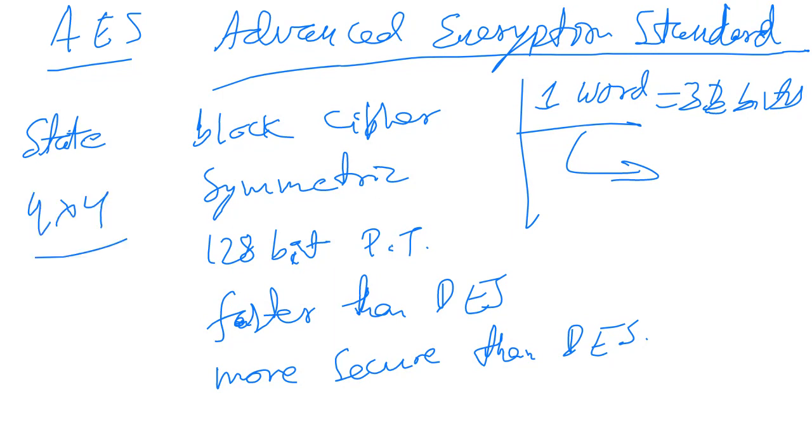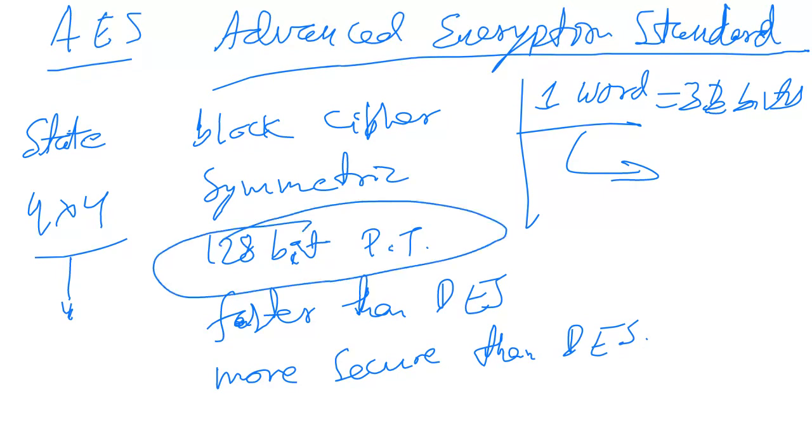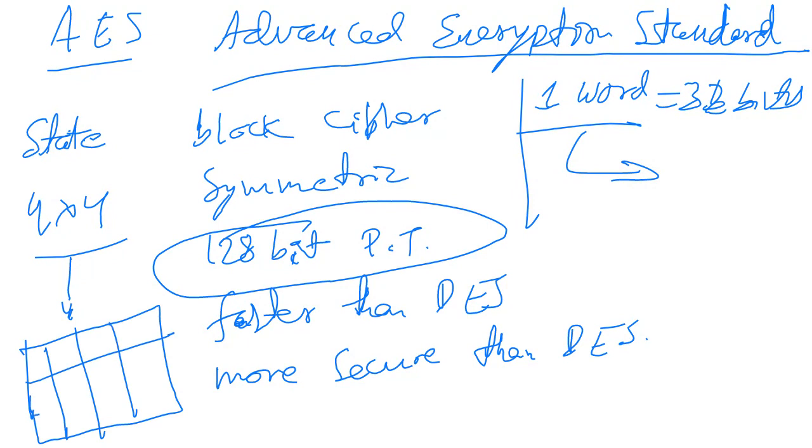They are 4 by 4 matrices. The state matrix stores intermediate results, and the input matrix gives this 128-bit input data. How 4 by 4? If we write a 4 by 4 matrix here, each cell must represent 1 byte. In that case only we can have 128 bits.